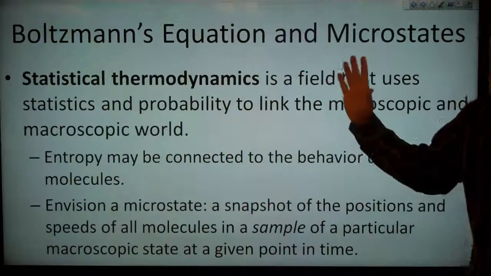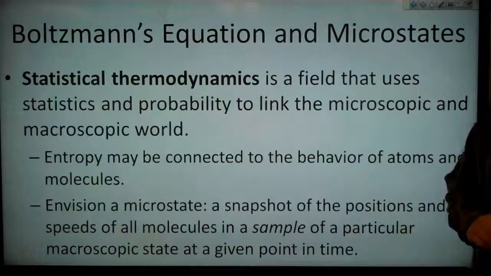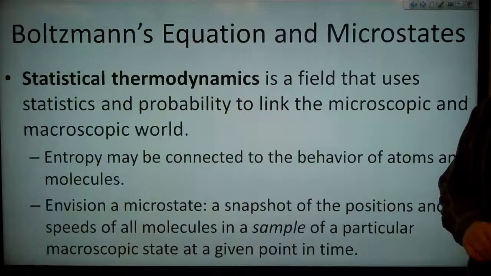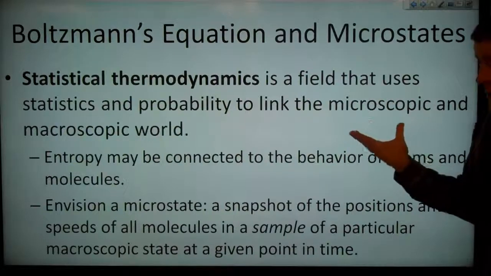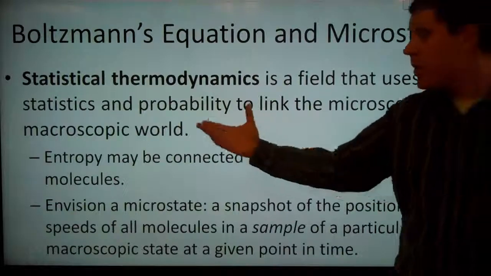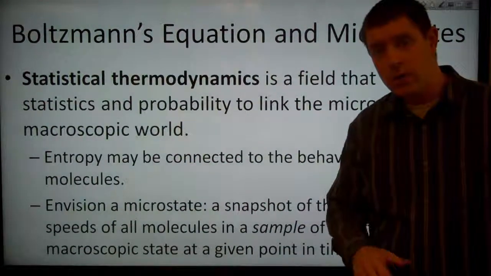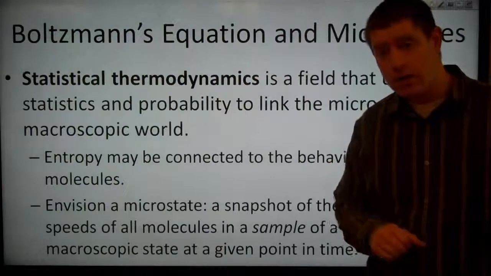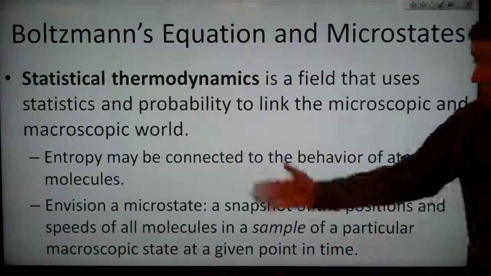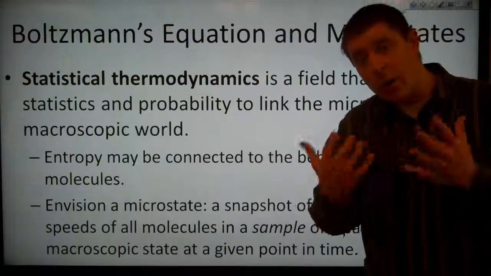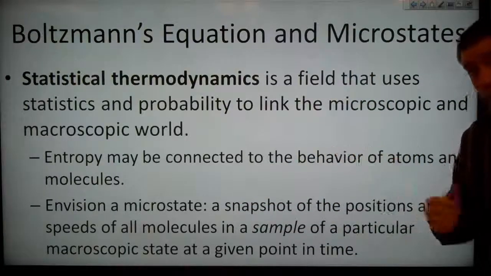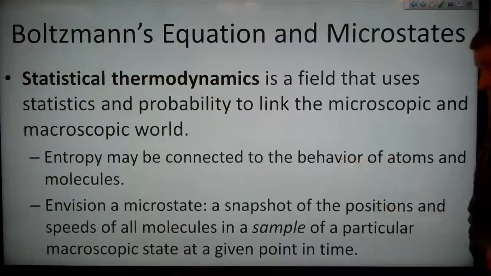So we're going to talk a little bit about Boltzmann's equations and microstates. So this is statistical thermodynamics. Statistical thermodynamics is a field that uses statistics and probability to link the microscopic and macroscopic worlds. So the molecules and atoms that we see with the behavior that we see of bulk substances. So entropy can be connected to the behavior of atoms and molecules. Entropy is a property of a bulk substance, and with statistical thermodynamics we can then connect the properties of entropy with the properties of our atoms and molecules.